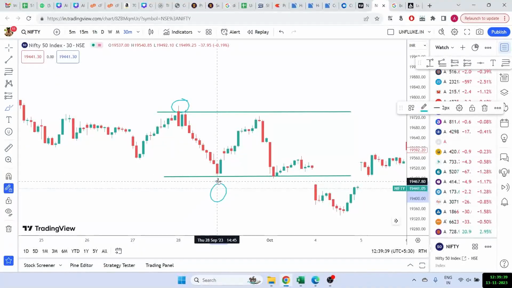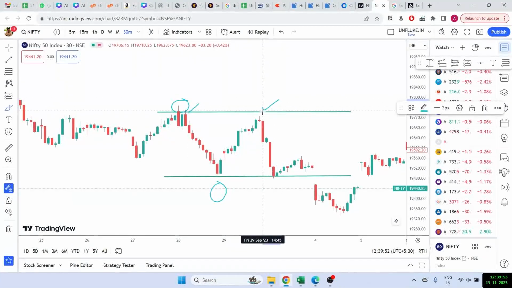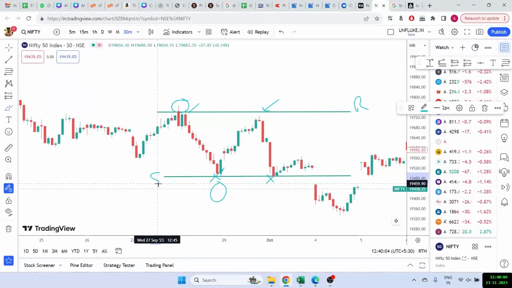A lot of times you will notice that these order blocks are also the same places where you will create your support and resistances. You can see here at the top we have a double top being formed, first high and second high. Therefore this was a strong resistance zone. And similarly, you can see there is a support happening here because of one bottom and a second bottom. So this we can say is a support zone also. A lot of times there is an overlap between order blocks and support and resistance zones.